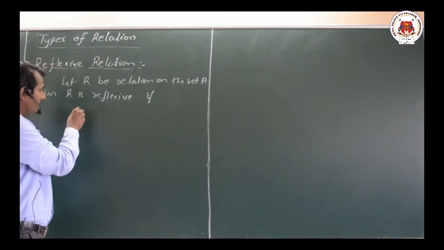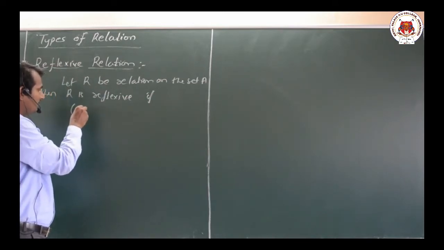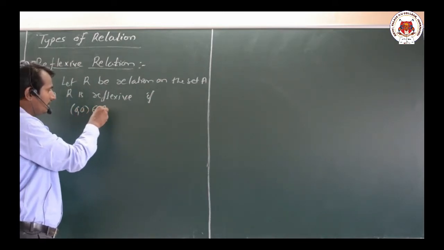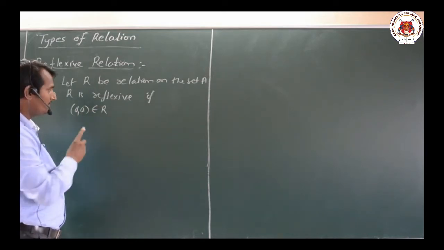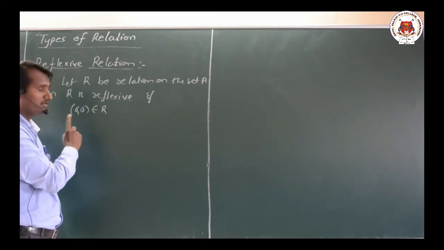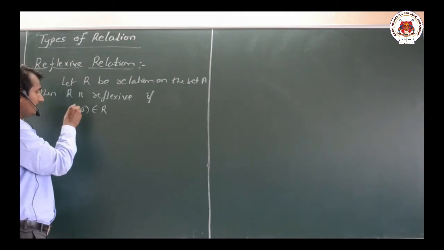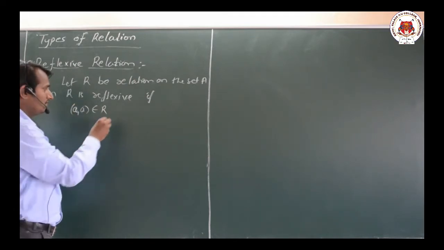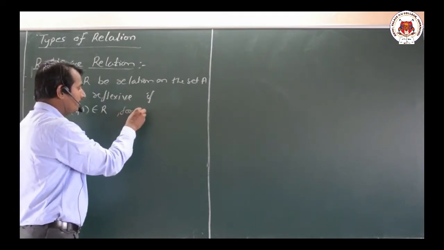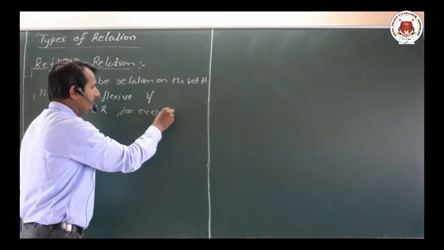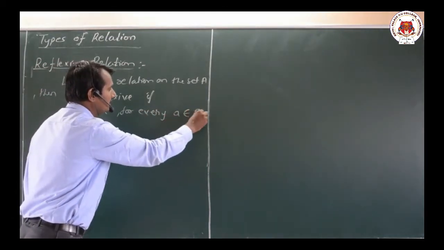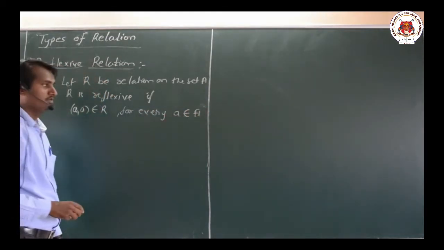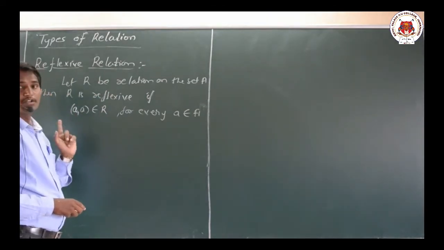if the ordered pair A comma A belongs to R. It is a very important thing, observe it: A comma A belongs to R for every A belongs to A. Then only we say that it is reflexive.